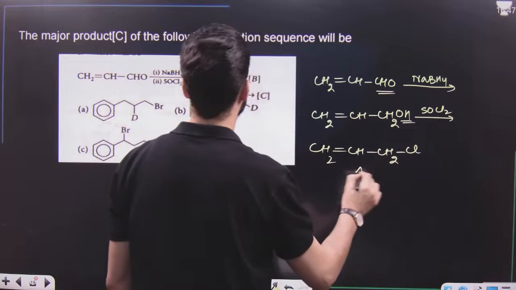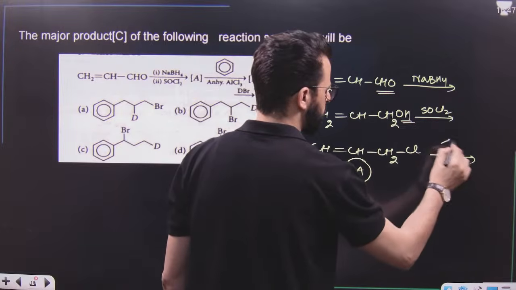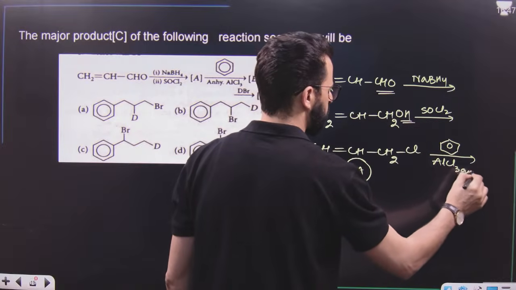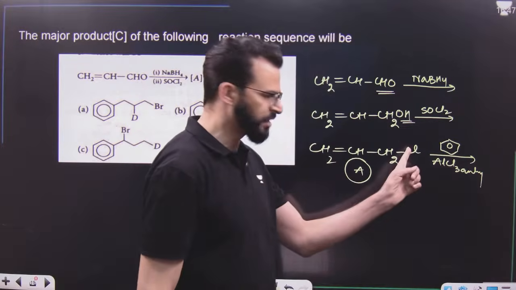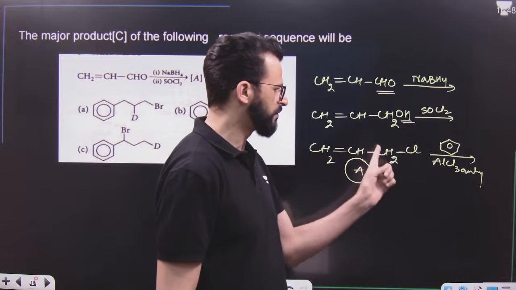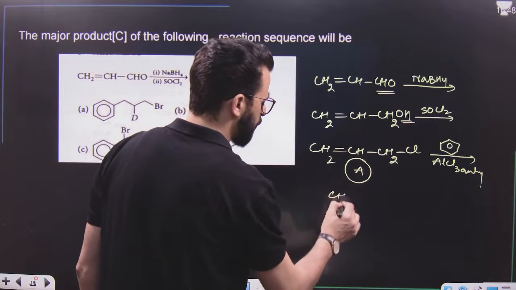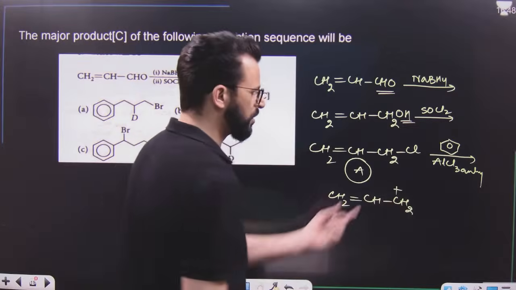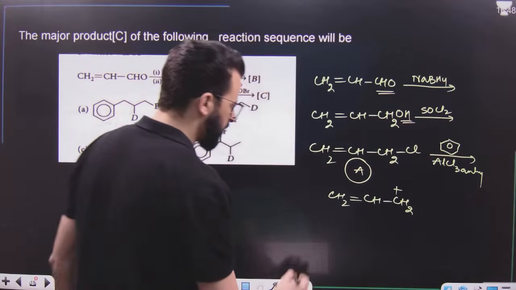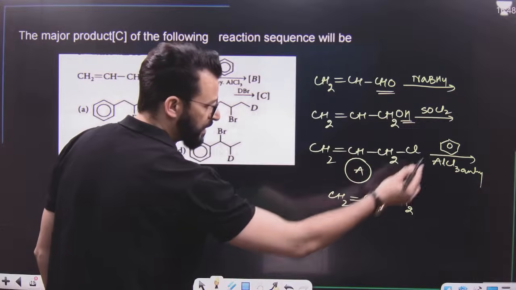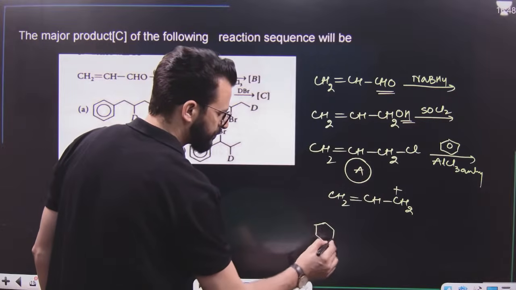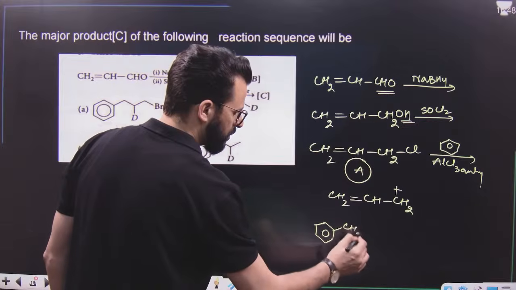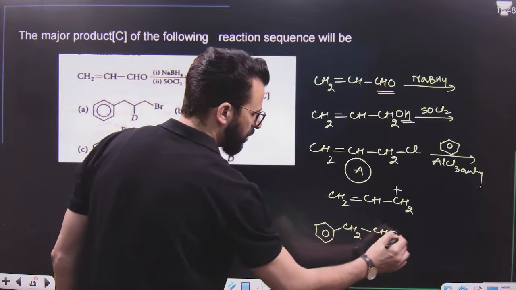Now this is RA. This on treatment with benzene in the presence of anhydrous AlCl3, what will happen? AlCl3 will remove this Cl and there will be a positive charge. That means there will be formation of a positive charge like this. So this is the electrophile of the reaction. This electrophile goes to the benzene ring. That means we will simply get this one. It is CH2, single bond CH, double bond CH2.